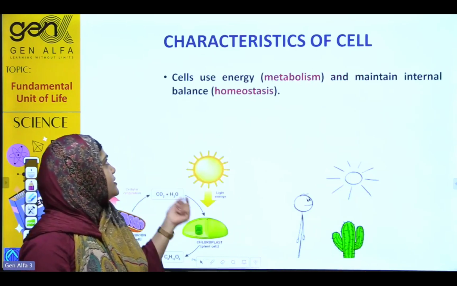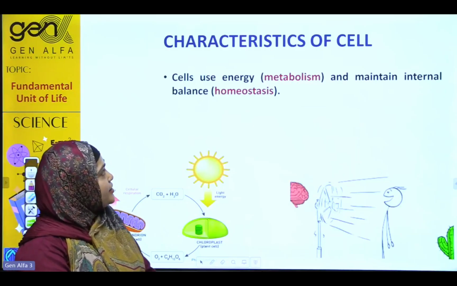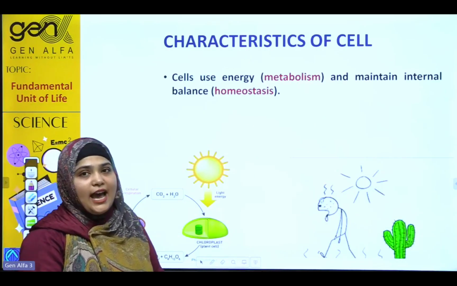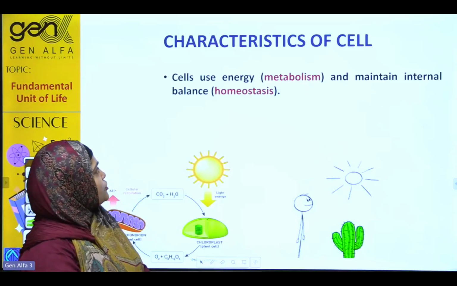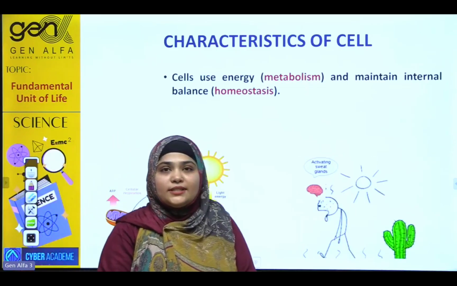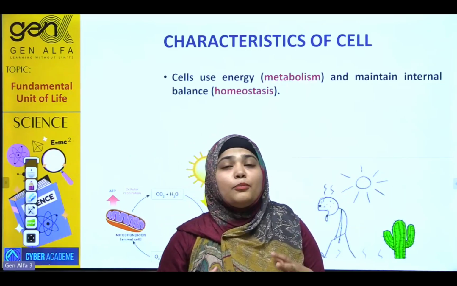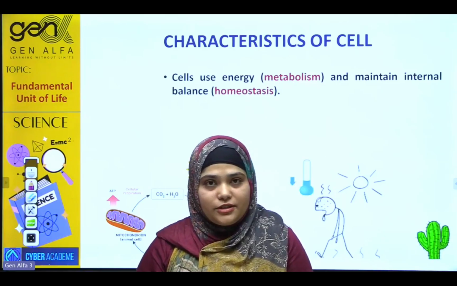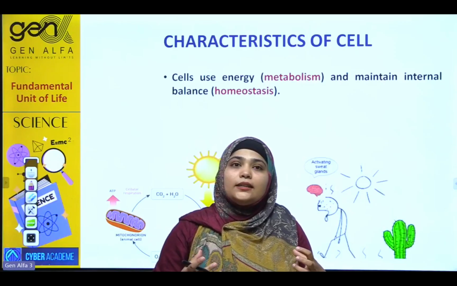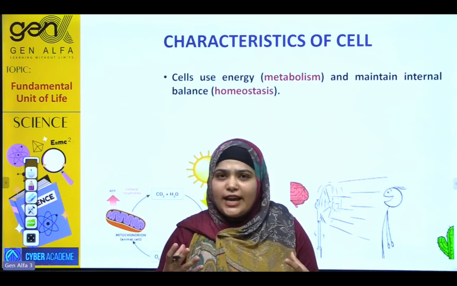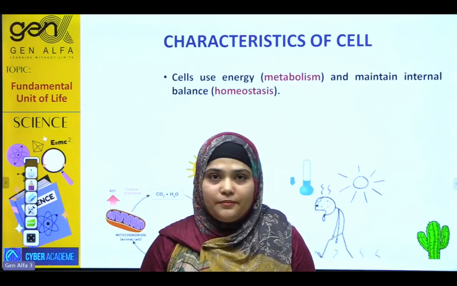Next, characteristics of cells: cells use energy, metabolism, and maintain balance, that is homeostasis. Yes, of course, cells use energy, and this energy is used to perform different life functions. What happens in metabolism? Metabolism is basically certain kinds of reactions which take place inside the body to produce energy.